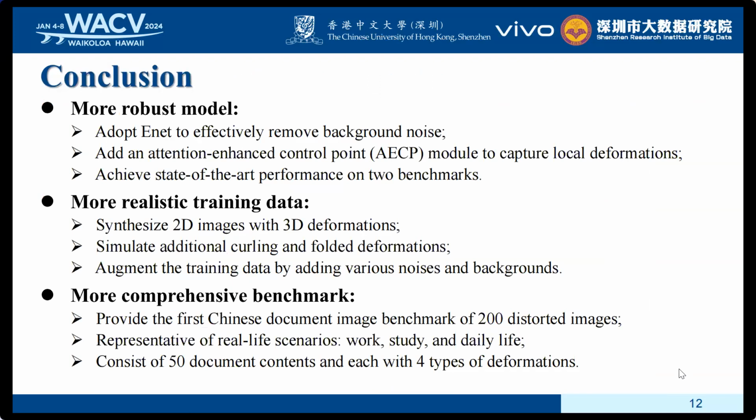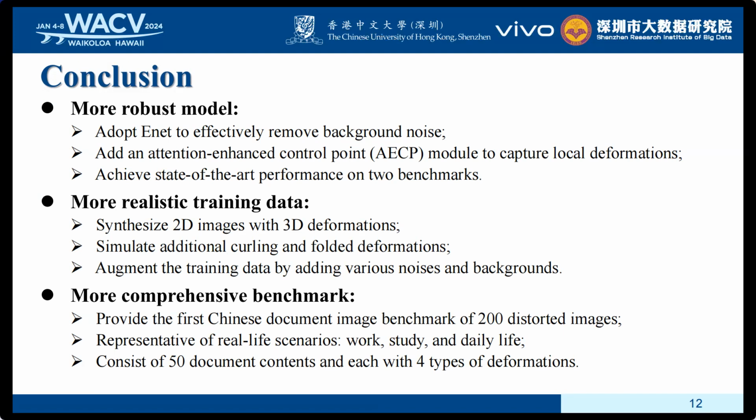In conclusion, we first propose a robust model for document image dewarping tasks, which adopts Enet to effectively remove background noise, adds an AECP module to capture local deformation, and finally achieves SOTA performance on 2 benchmarks.